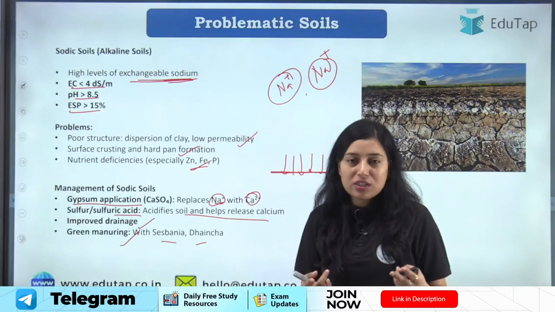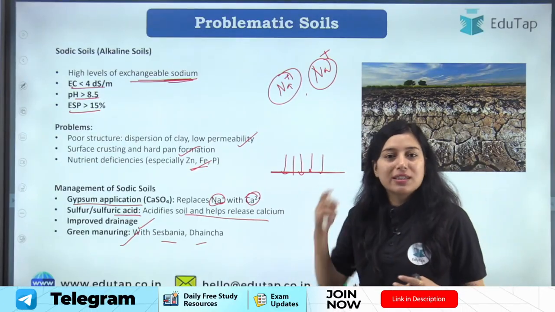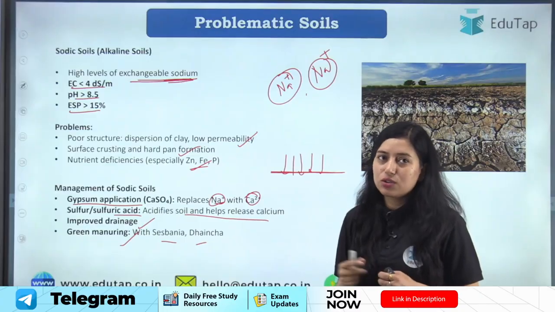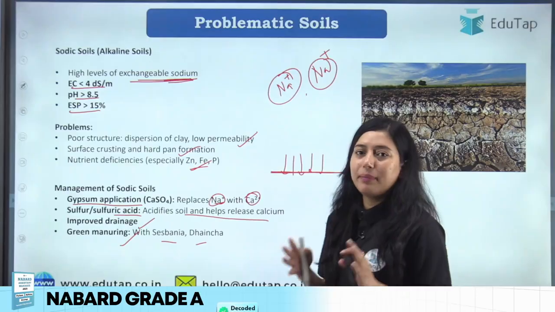It will increase soil porosity, hence increase drainage, and hence it will help in leaching all the salts and sodium from the soil profile, right. So this is about your sodic soil problem, its cause and the management part.